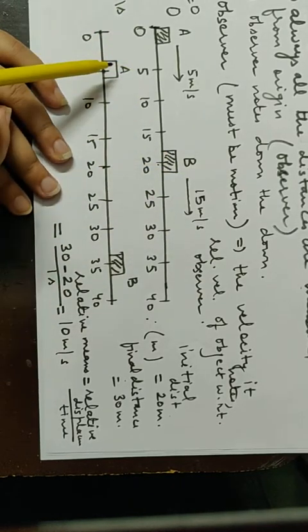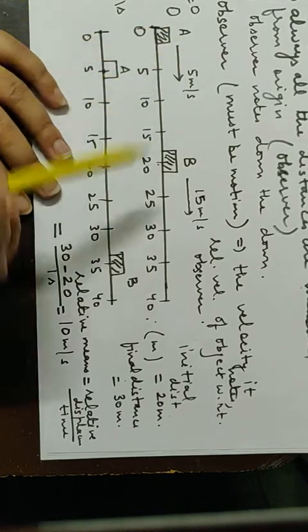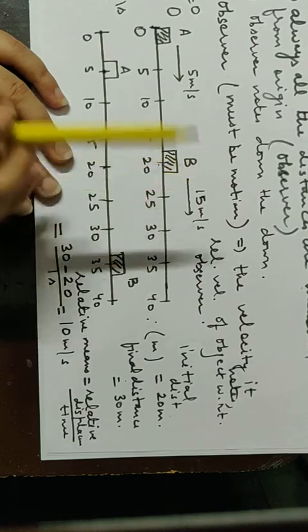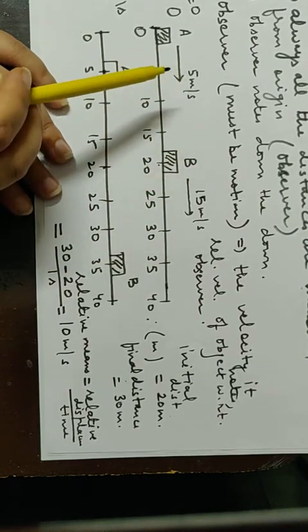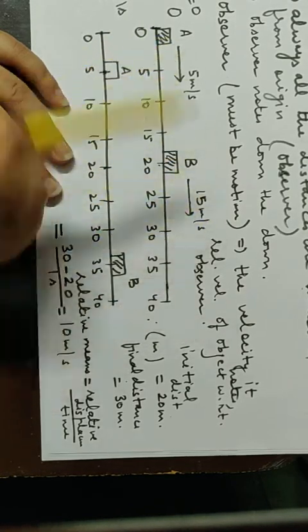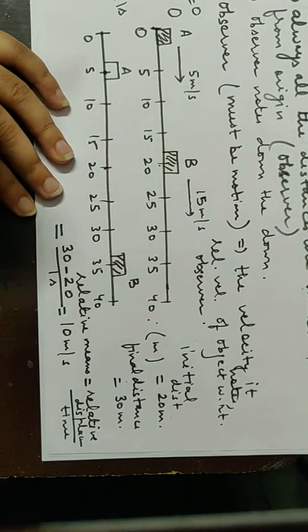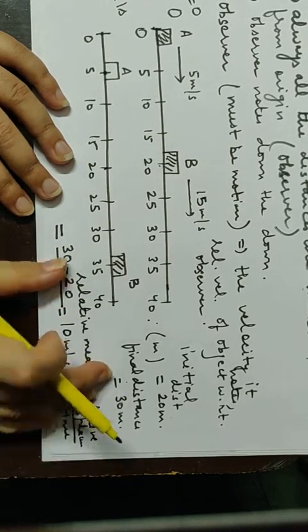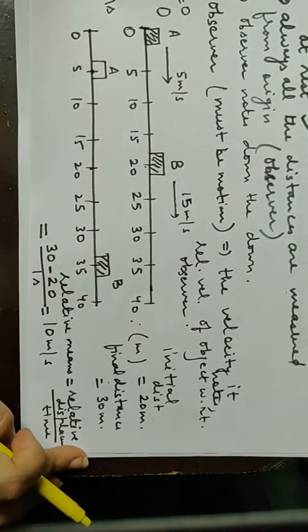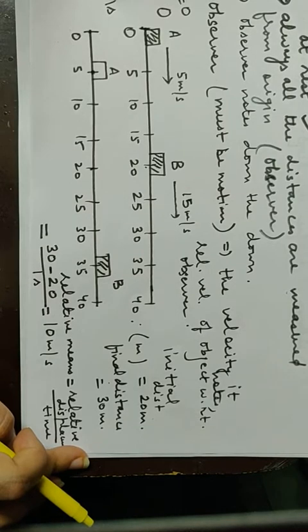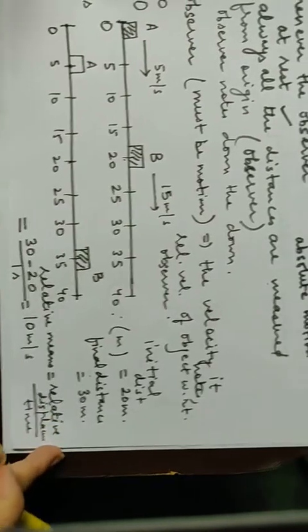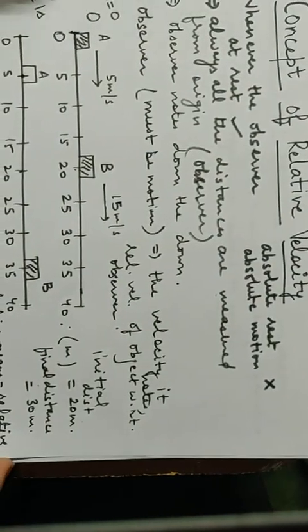If a person is standing outside, he will say A is moving with 5 meter per second, B is moving with 15 meter per second. But if A watches B, B's speed seems to be somewhat lesser. Now you can see how much lesser. If it is 15, you are 5, then the speed difference between you both is 10 meter per second. So actually relative velocity is subtraction of two velocities. And we also will learn the basic definition of the concept of relative velocity.